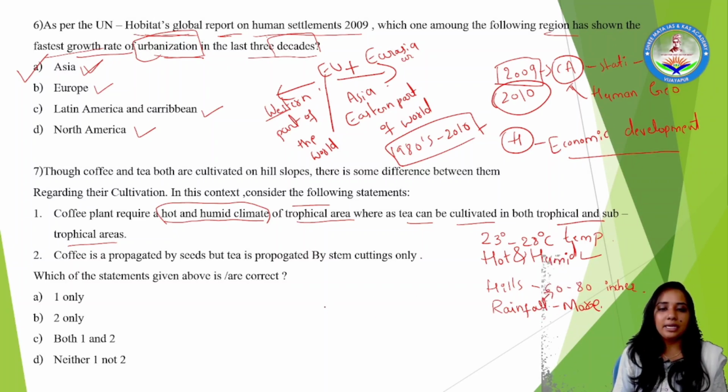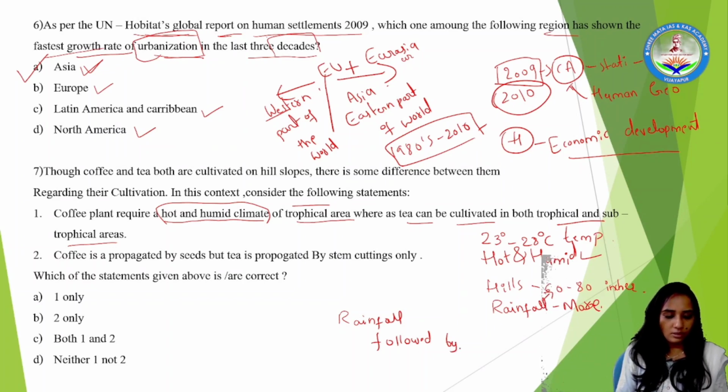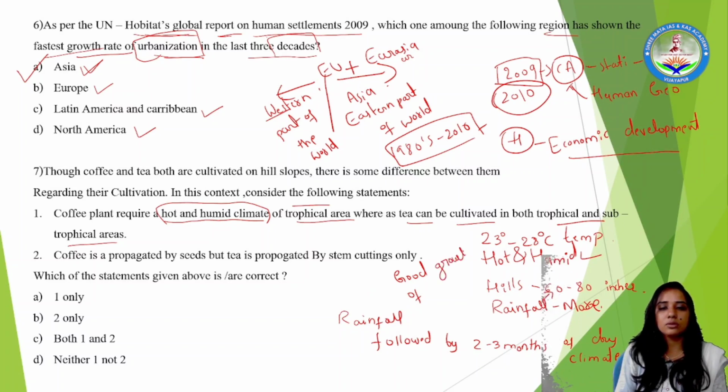And mandatorily, whenever the rainfall occurs in the coffee growing regions, it must be followed by 2 to 3 months of dry climate, which will contribute to a good growth of coffee. These are the necessary conditions required for coffee.